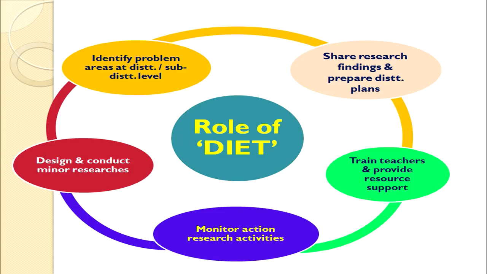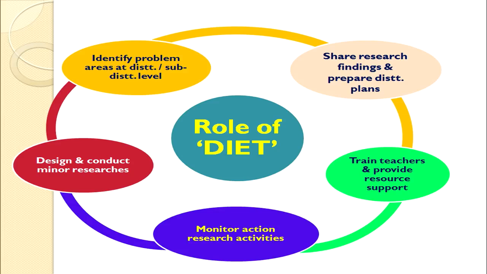So these may be the problems that are related to elementary education, and this is the assigned role of the DIET, to identify these problematic areas which are acting as a bottleneck at the district level, and due to those problems we are not able to achieve the long cherished goal of universal elementary education or 100% literacy. So this is the first role of DIET.